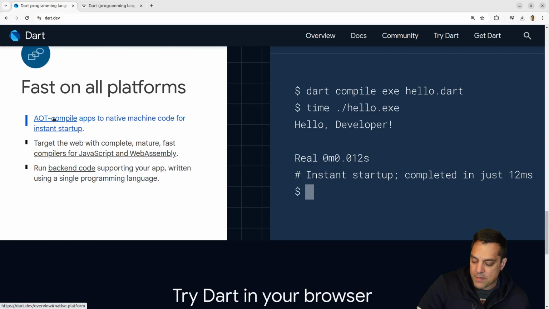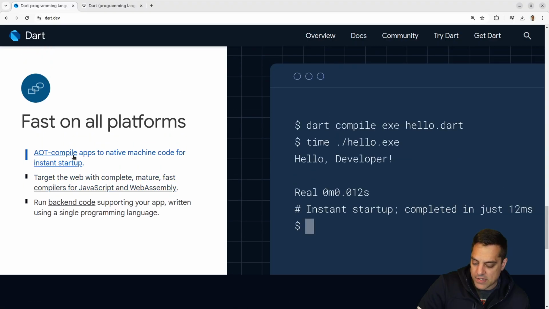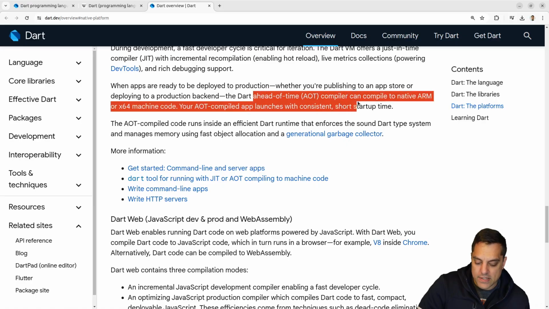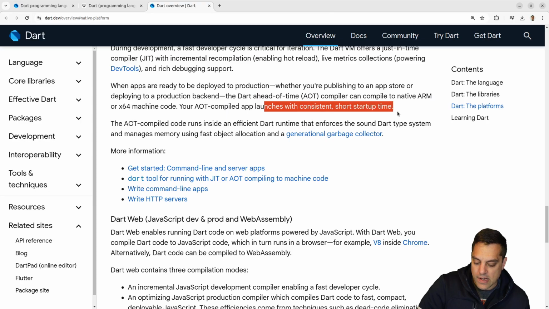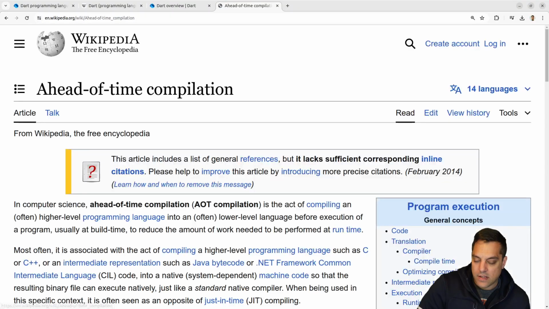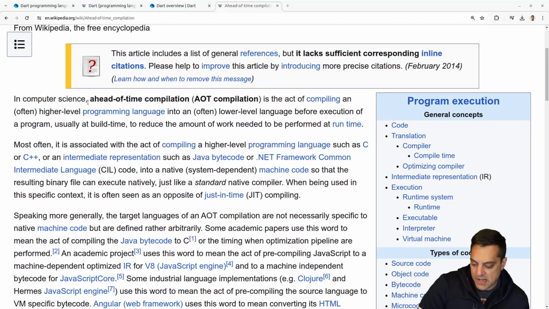Let's see, ahead of time compile. Or I believe that's what AOT is. Let's see. AOT, let's see. Dart, yeah, ahead of time compiler can compile into native ARM or x64. Okay, cool. Yeah, I need to look up this term. Sorry, we're going to look up things as we don't know them, because this is kind of new stuff that we haven't seen. I believe this is kind of similar to JIT, but let's see here.